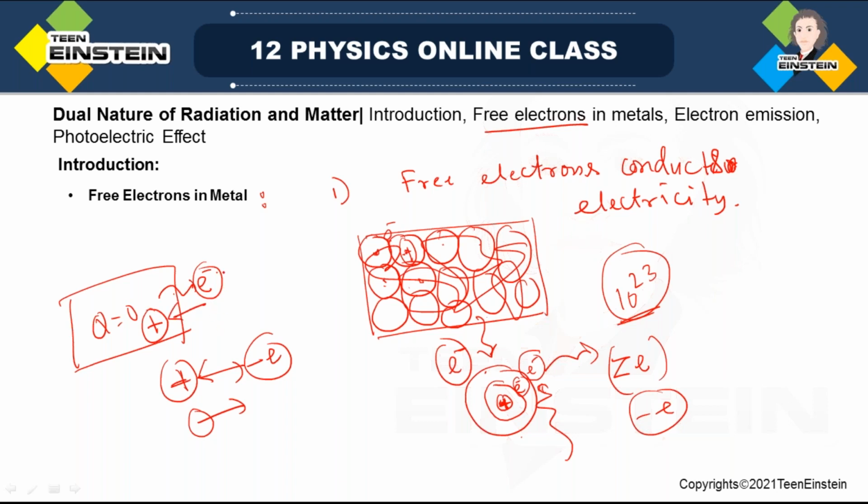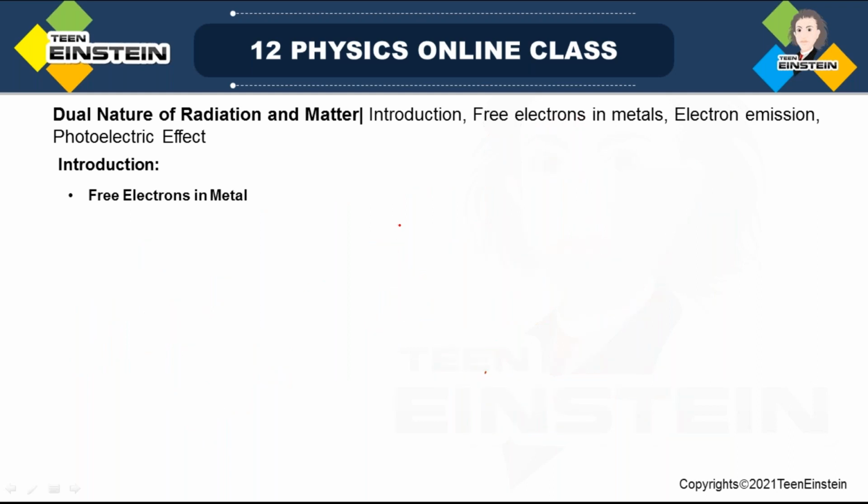That's why it is not able to come out of the metal surface. But if you give some energy to this electron such that it can overcome this pull and come out. So I'll just give you a simple example.